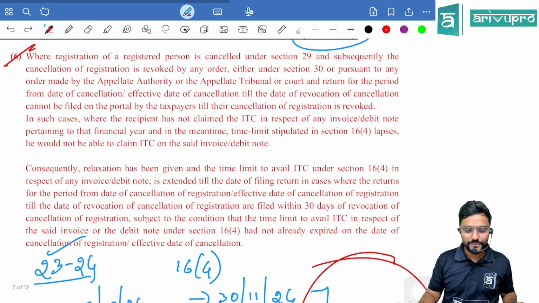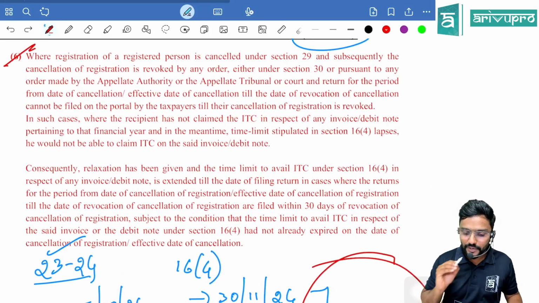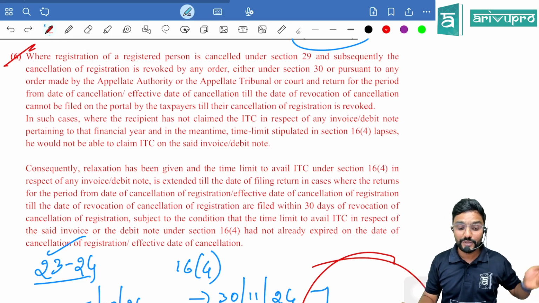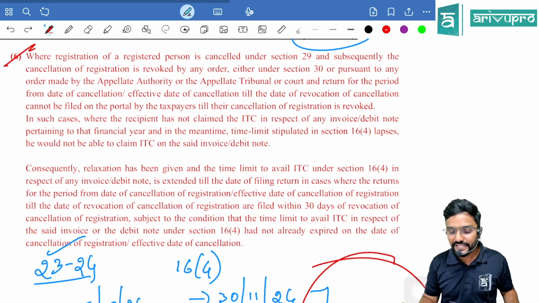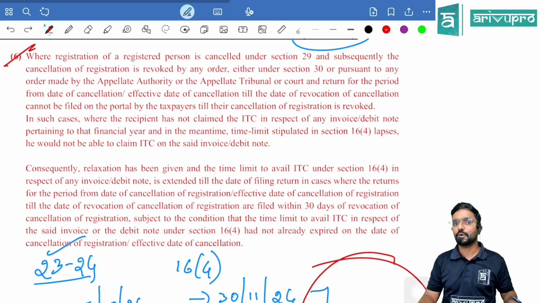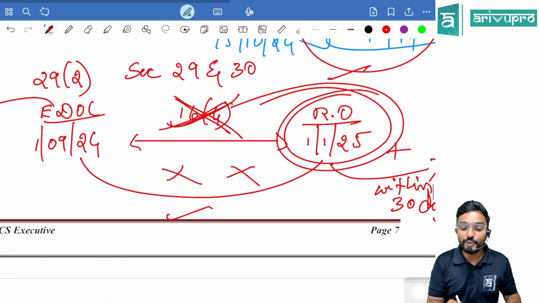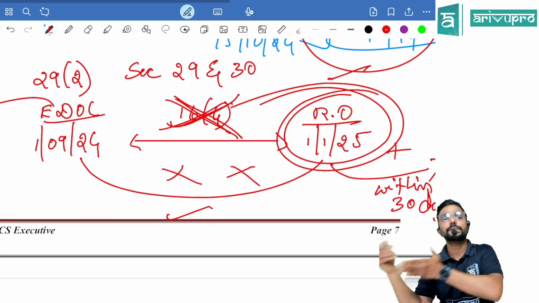In such cases, where the recipient has not claimed the ITC in respect of any invoice or debit note pertaining to that financial year, and in the meantime, the time limit stipulated in section 16(4) lapses, you would not be able to claim ITC on the said invoice or debit note. Guys, please be very careful. Only if the time limit ends during this time gap, they are telling you will get plus 30 days from